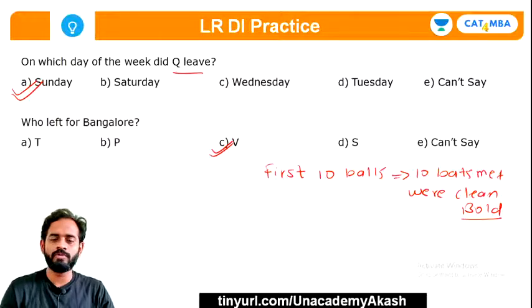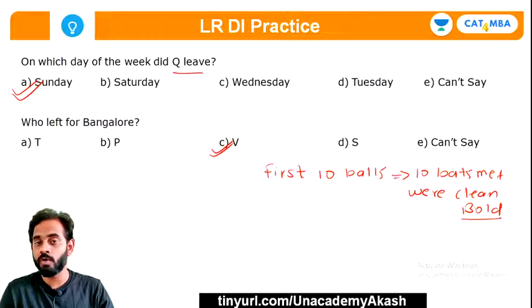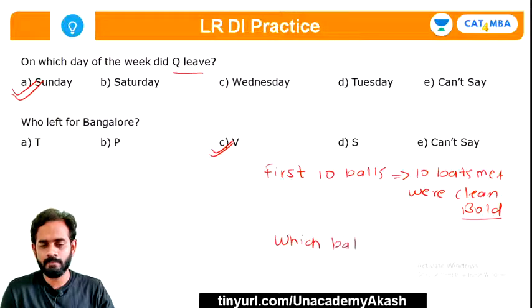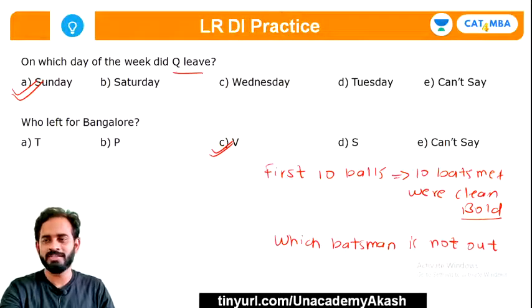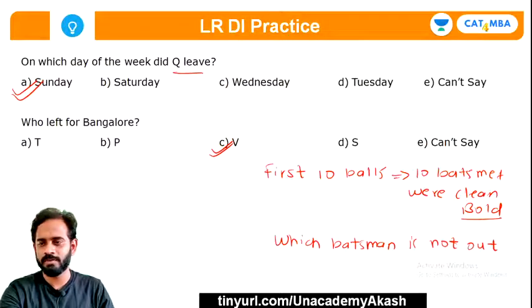Now you have to tell me which number batsman was still not out. I want you guys to tell me the answer. A very simple question. It's an interesting puzzle. So tell me, guys, what will be the answer of this question?